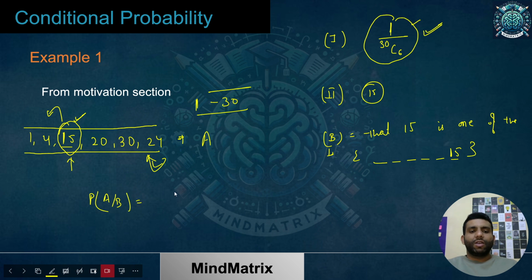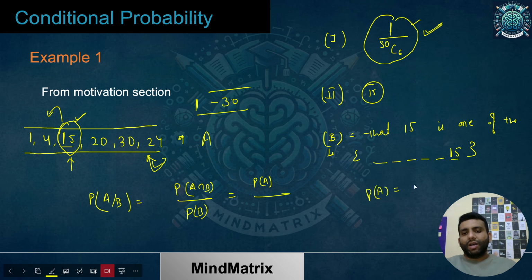It is going to be probability of A intersection B divided by probability of B. And what is probability of A intersection B? Like 15 must be one of the numbers and he is already having it. So probability of A intersection B is nothing but probability of A, which is what? Let me just write, probability of A is equal to probability of A intersection B. That is same over here.